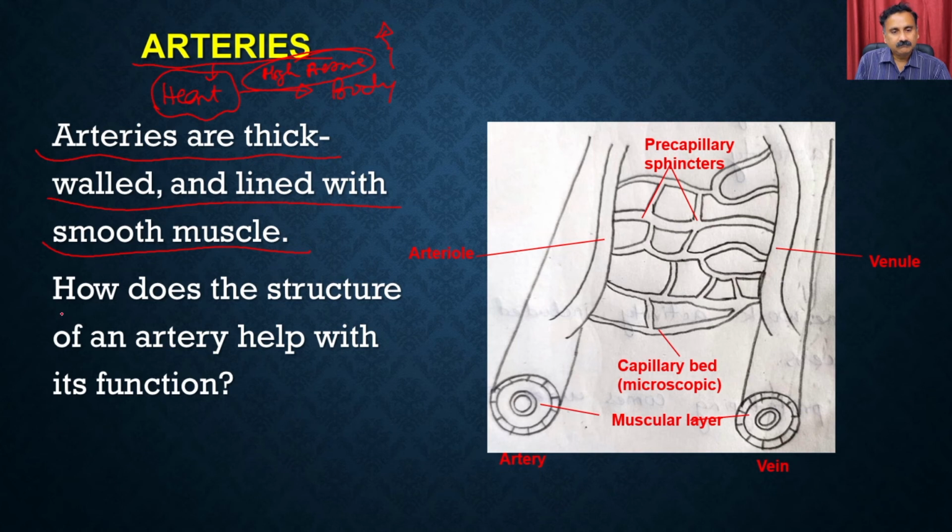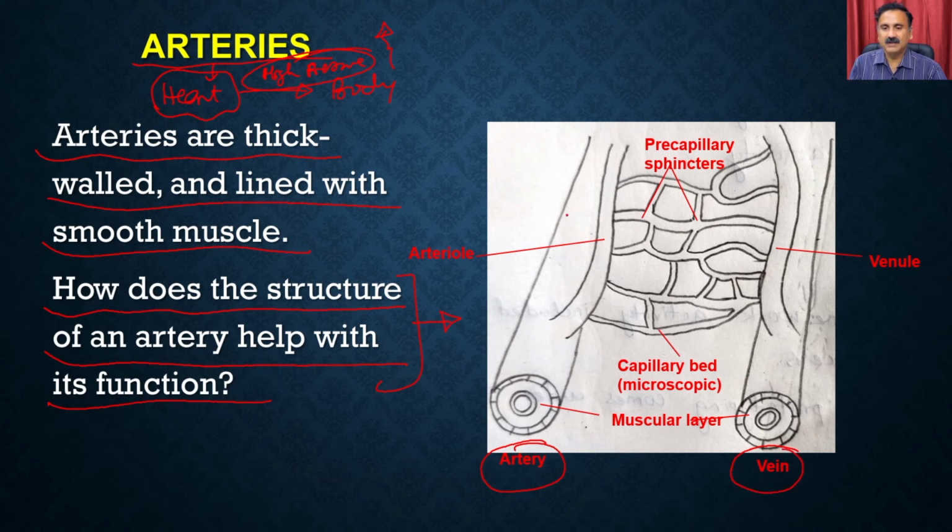And this explains how the structure of the artery explains its function, right? So these are the different types of arteries. You have the arteries and the veins, which communicate with each other by the capillary bed.